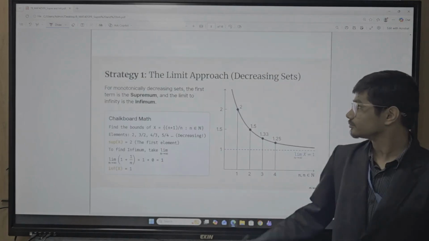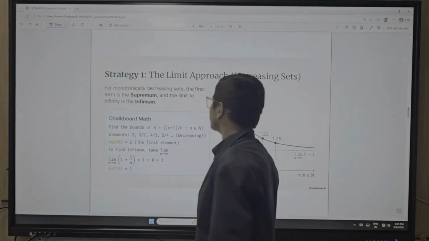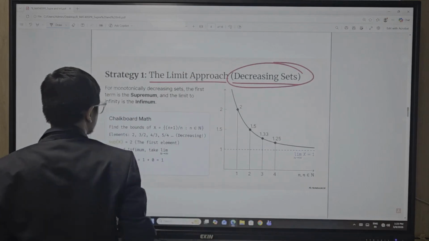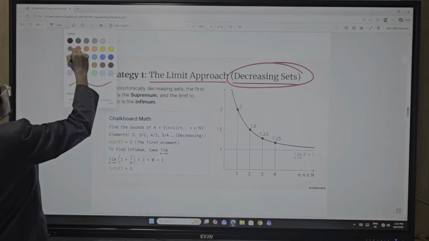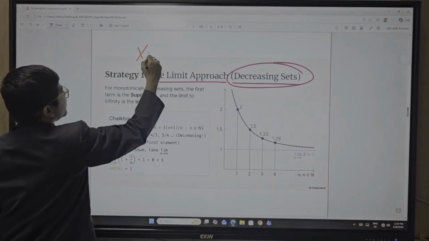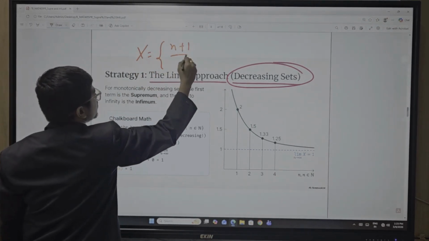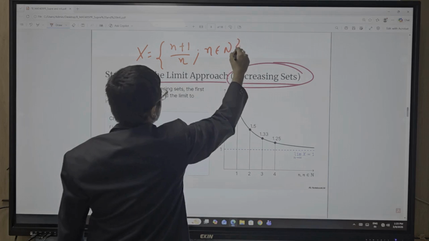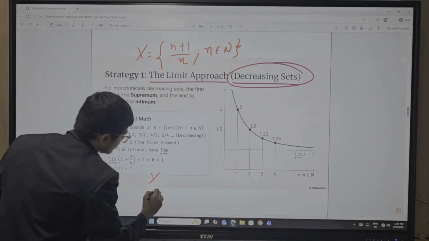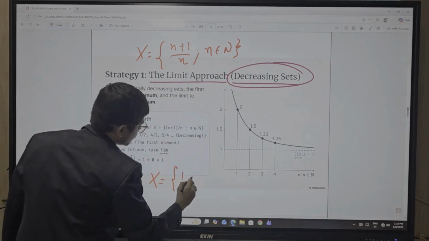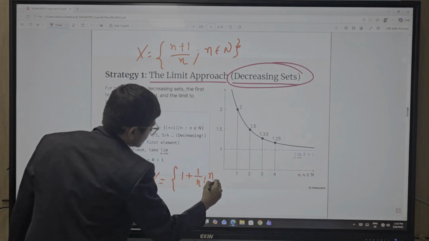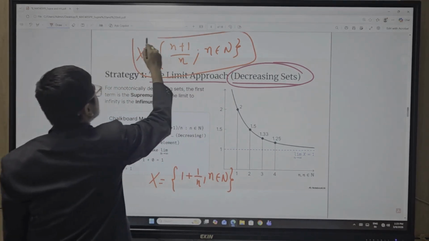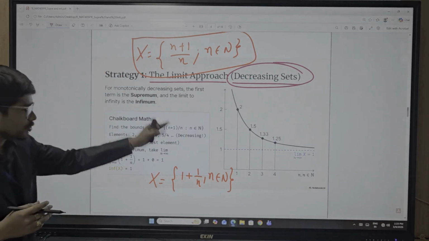Now strategy 1, the limit approach, for decreasing sets. How do we do this? Let's understand with the example x equal to n plus 1 upon n, where n belongs to capital N. Now we solve this and you get 1 upon 1 plus n, when you work it out mathematically.